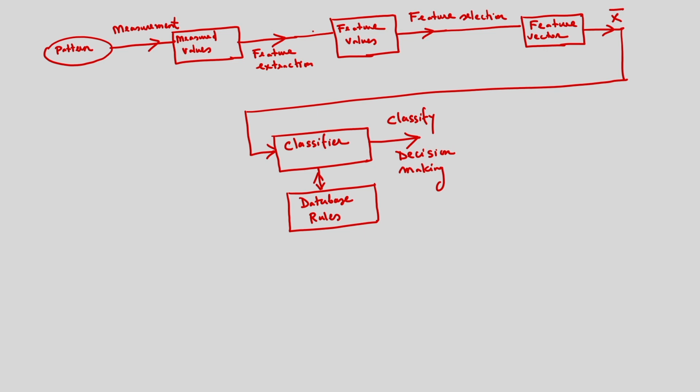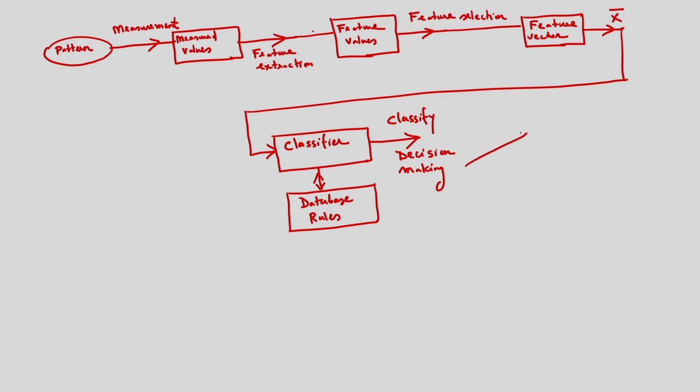That is feature selection, and after this we get the feature vector X, which is input to the classifier. You can see the classifier, and we have the database, suppose the training samples are available, and some rules are available, and based on this we can do pattern classification and decision making.